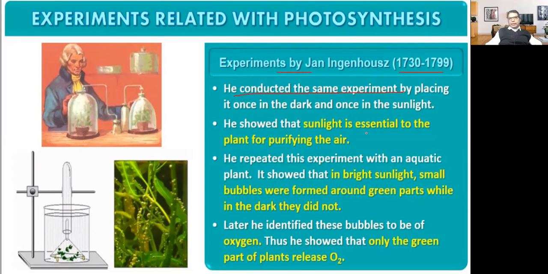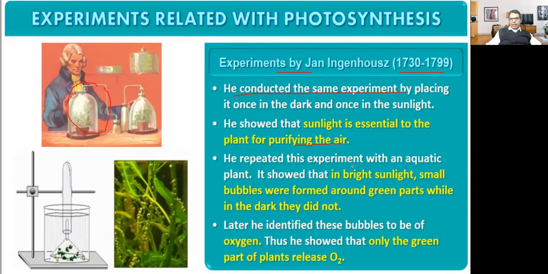He showed that sunlight is essential to the plant for purifying the air. So this is the setup. Once he kept this setup in the sunlight and once away from the light. So he showed that sunlight is essential to the plant for purifying the air.